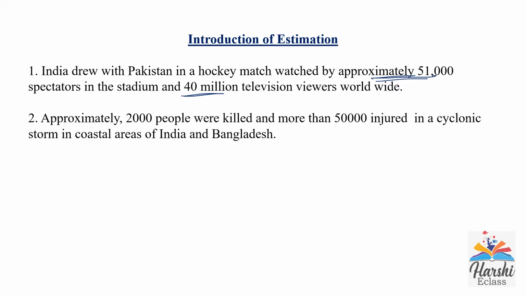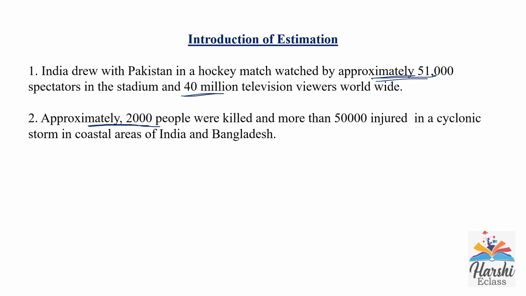In the second statement, approximately 2,000 people were killed and more than 50,000 injured in a cyclonic storm in coastal areas of India and Bangladesh. Here also approximately 2,000 people. It may be 1980 or 1960 something, or 2020, 2030, like that.